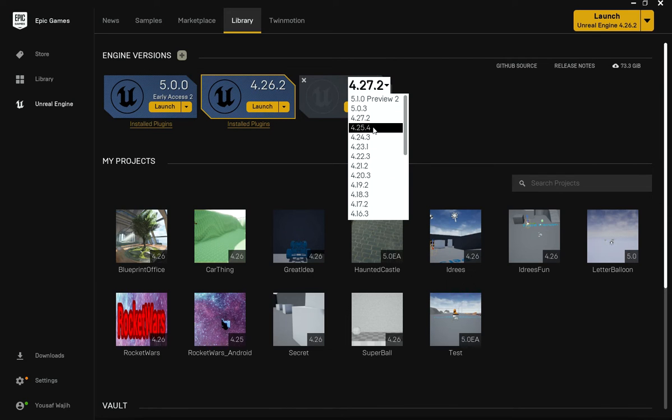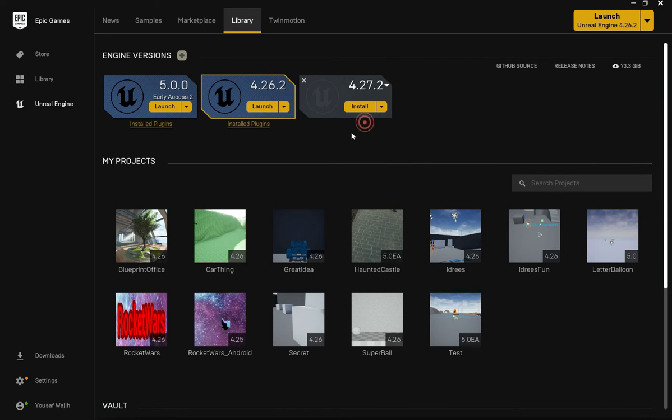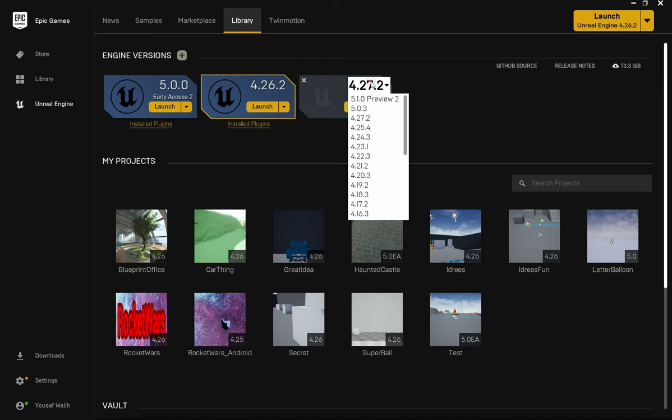There is also an option for 4.25, but that's older than my version. There's not a ton of difference between this and this, so we are going to just continue using this. We should not have any problems. You can just download whatever latest version of Unreal Engine 4 is available. You can download 5, but I would recommend just sticking to 4. So just download whatever latest version of 4 is available.